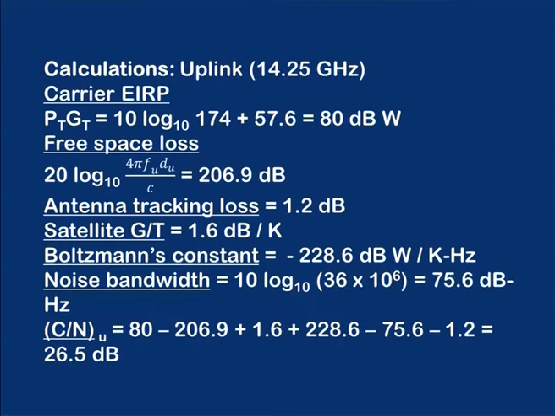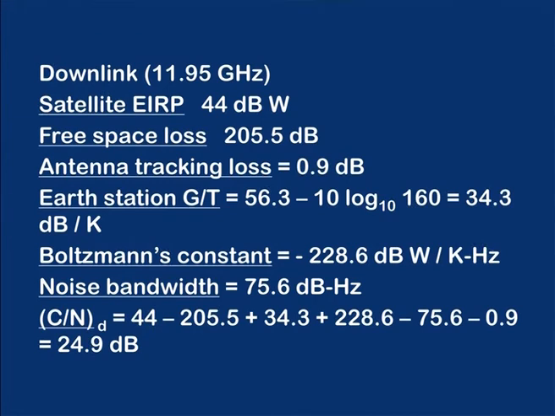The calculations are shown here for the uplink at 14.25 gigahertz. The carrier EIRP comes out to be 80 dB watts, free space loss is 206.9 dB, antenna tracking loss is 1.2 dB, satellite G by T, gain to noise temperature ratio, is 1.6 dB per Kelvin. Boltzmann constant you know already. Noise bandwidth has been calculated like this, 10 log 10 of 36 megahertz, that is 36 into 10 raised to 6, which comes out to be 75.6 dB hertz. And the uplink carrier to noise ratio, as you can see, is calculated and found to be 26.5 dB.